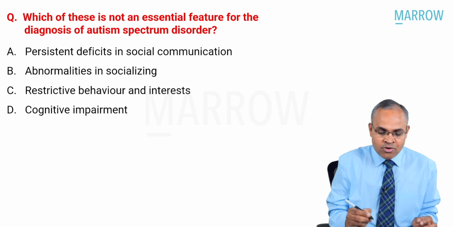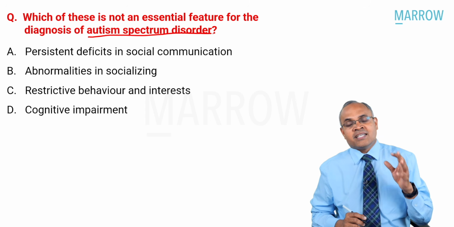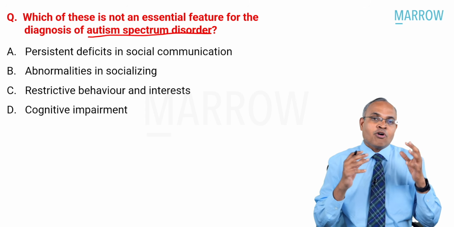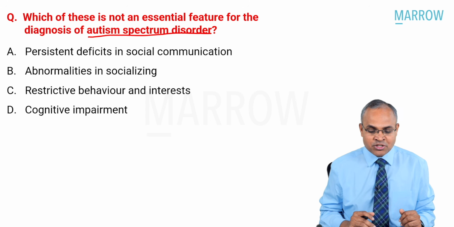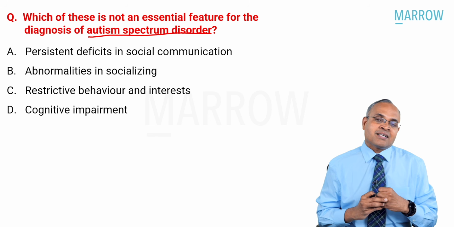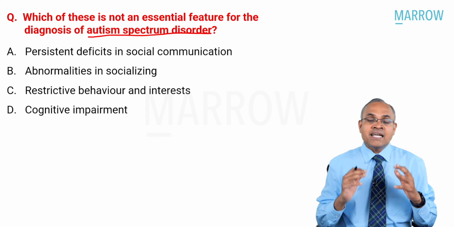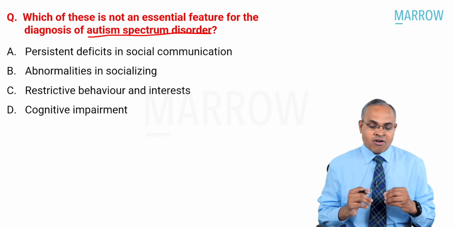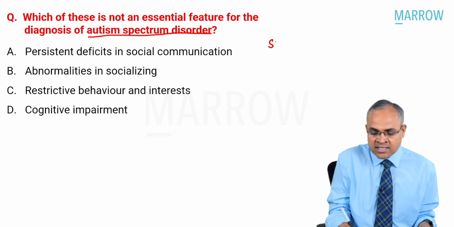Of course, we know a few points here, right? Autism spectrum disorder is nothing but autism and all other syndromes which are together called autism spectrum disorder. So the question is, which of the following is not an essential feature? Let us understand what the essential features of autism are. Essential features of autism are a few things.